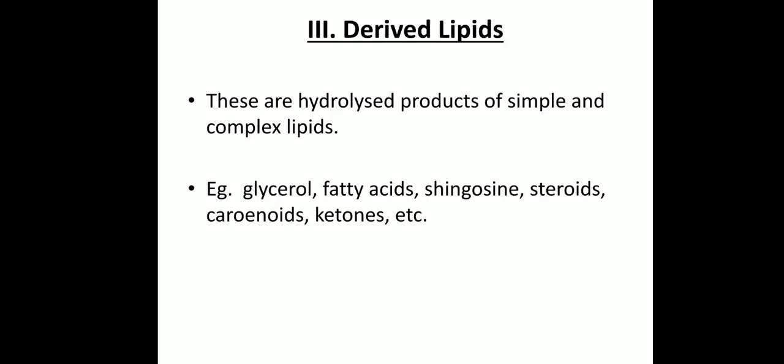And the third type of lipid is derived lipids. We have discussed simple lipids and conjugated or complex lipids. Simple lipids are the fats, oils and waxes. Complex lipids are the phospholipids, glycolipids, lipoproteins. And the last type of lipid is derived lipids. Derived lipids are hydrolyzed products of simple and complex lipids. That includes glycerol, fatty acids, steroids, ketones, etc.